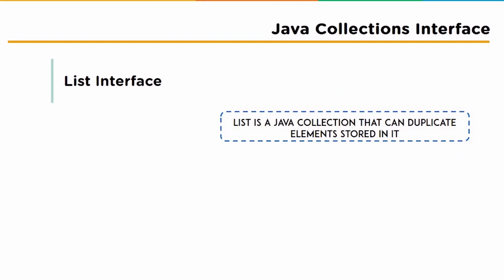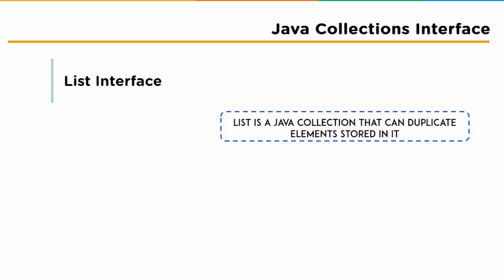Now let's move ahead into our next type of interface, which is none other than the list interface. So what exactly is a list interface? The list interface is an ordered collection that can contain duplicate elements. You can access any element from its index. The list is more likely an array with dynamic length. The list is one of the most used collection types. ArrayList and LinkedList are the implementation classes of the list interface. The list interface provides useful methods to add an element at a specific index, to remove and replace elements based on the index, and to get a sublist using the index.